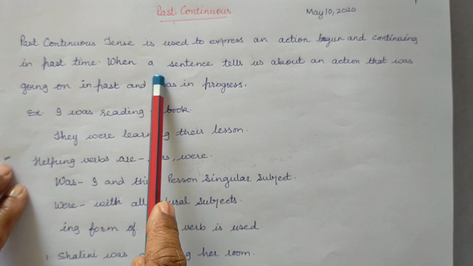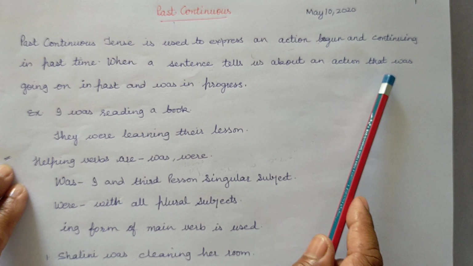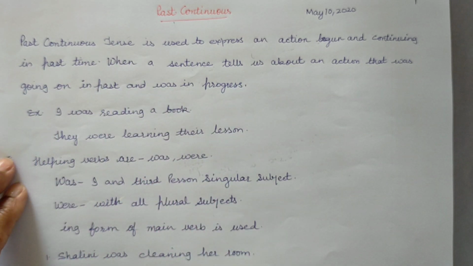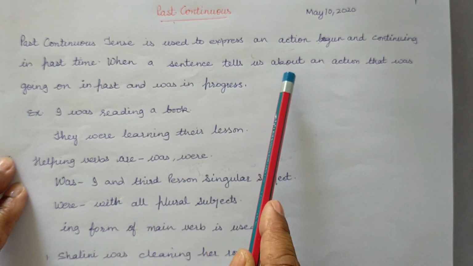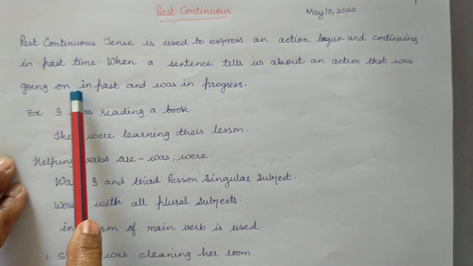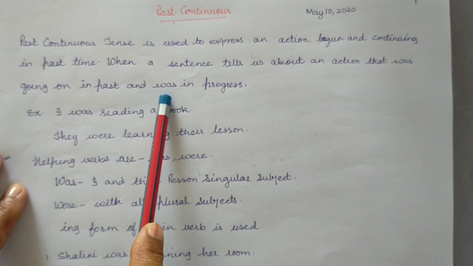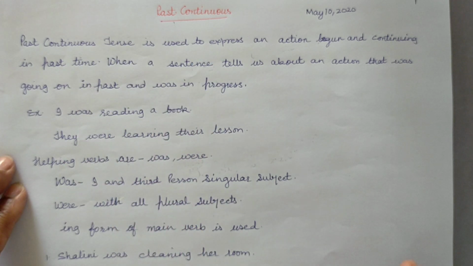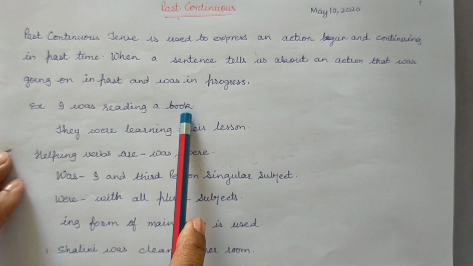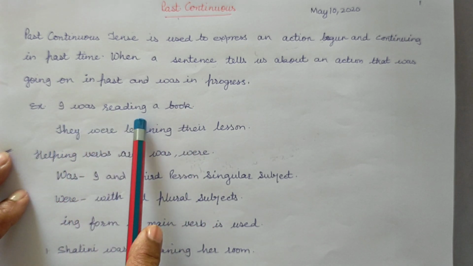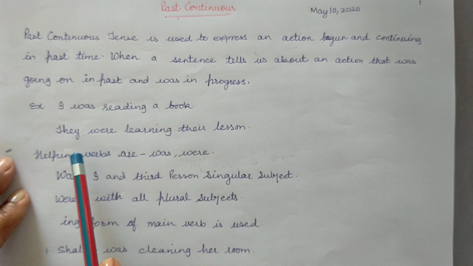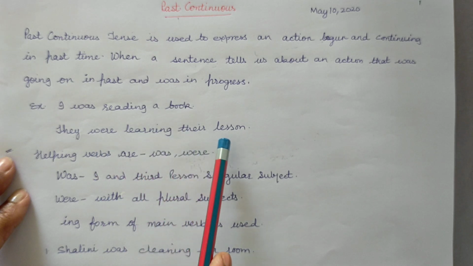When a sentence tells us about an action that was going on in past and was in progress. Example, I was reading a book. They were learning their lesson.